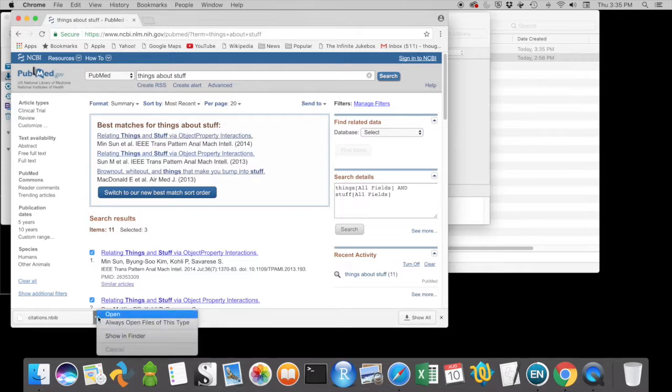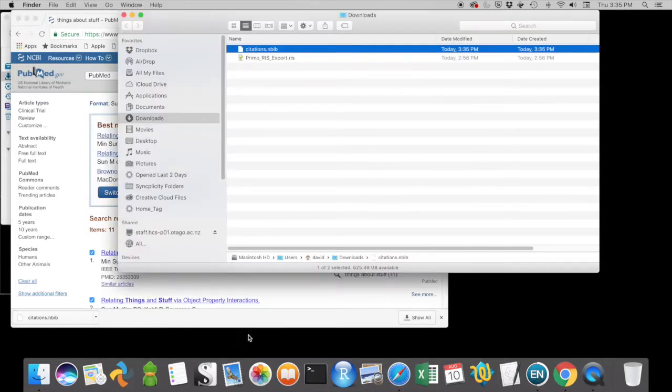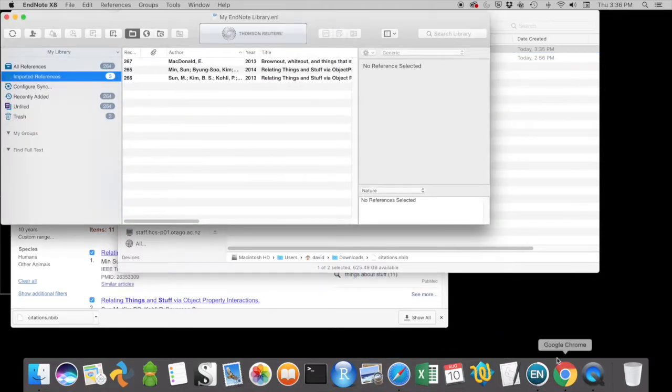Because the downloaded file can open up in different programs, in EndNote I'm going to Show in Finder, grab the selected file and drag it onto the EndNote logo, and it imports it into references.